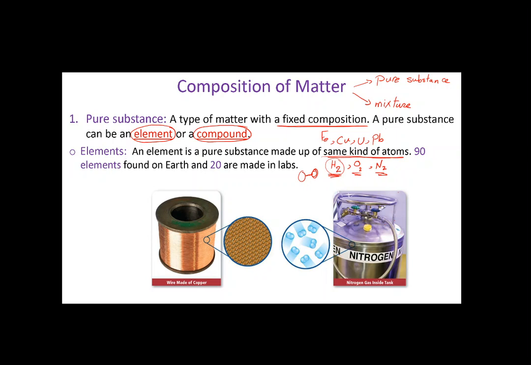There are like 90 natural elements on the earth. They are found naturally on the earth. Some of them are common, some of them are rare, but there are 90 natural elements. There are more than 20 elements that are made in the lab, in the nuclear reactors, in the accelerators. So they are artificial elements. We cannot find them naturally on the earth. Maybe they are found somewhere else in the universe. But on the earth, we can make them in the lab.